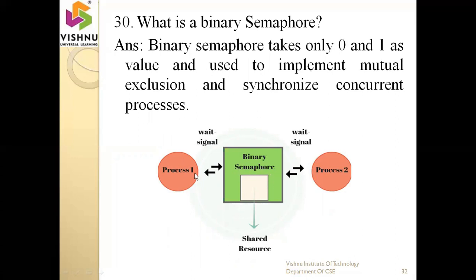Process P1 is the first to enter the shared resource. Process P2 should be in the waiting state. Whenever process P1 completes its task and leaves the shared resource, then the turn goes to process P2, which enters the corresponding location and performs the operation. So this is the concept of a binary semaphore.